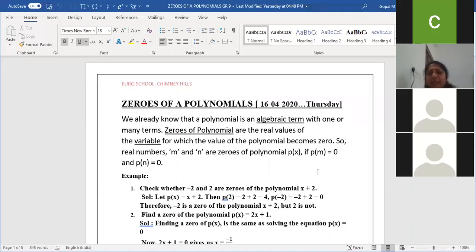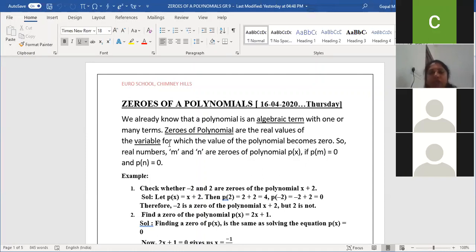It's very, very simple, children. For example, the zeros of a polynomial are the real values of the variable. If I take an algebra expression, as you all recall, an algebra expression is a collection of variables, constants, and mathematical operations.